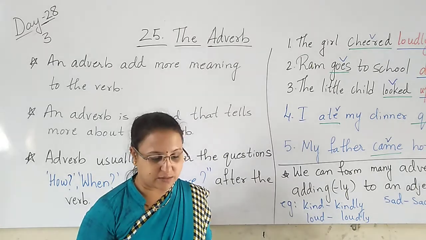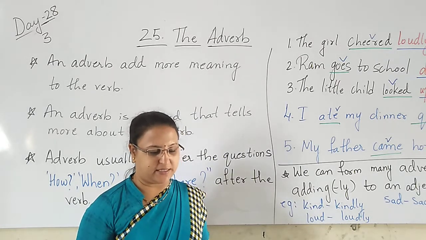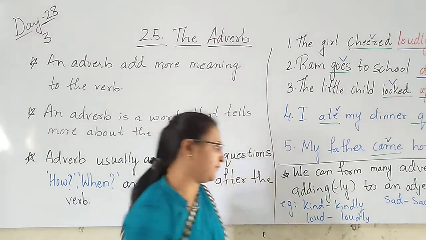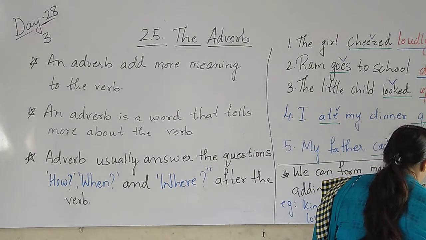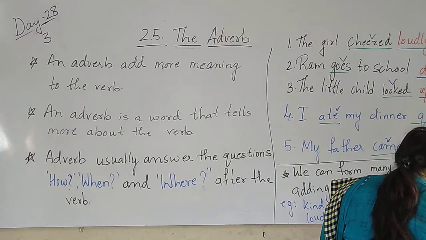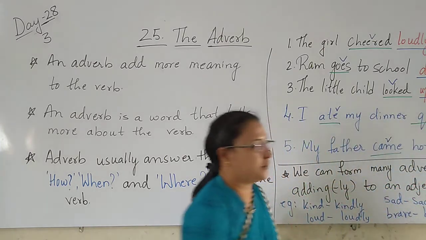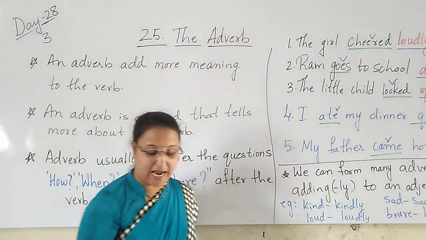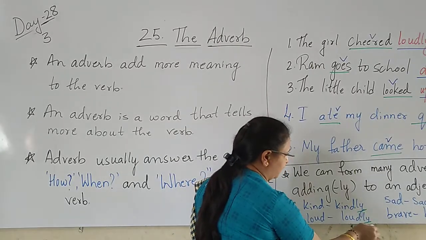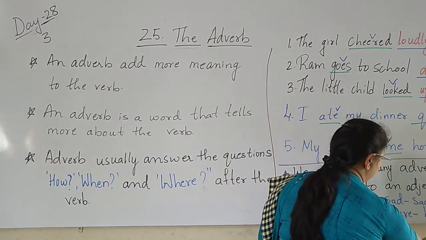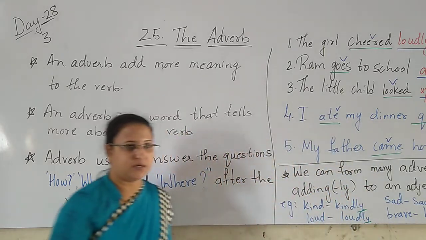So like this way we can form many. Careful, brave, bravely. We only add what here, children? We add only ly to form an adverb to the adjectives.